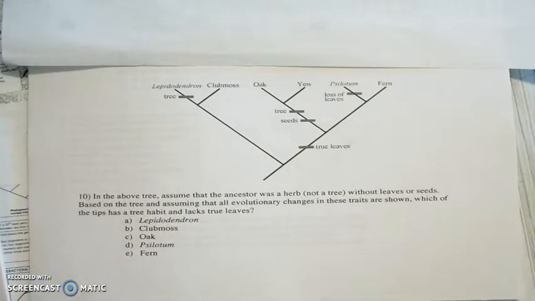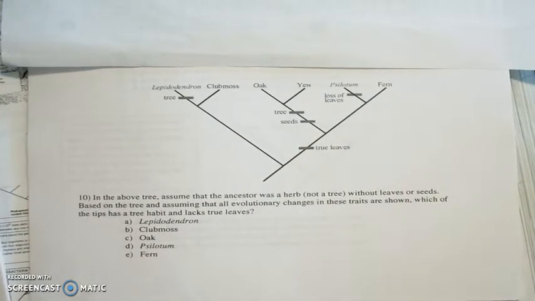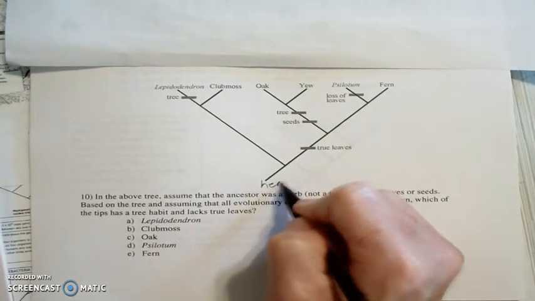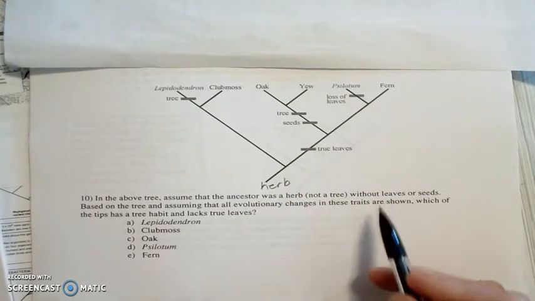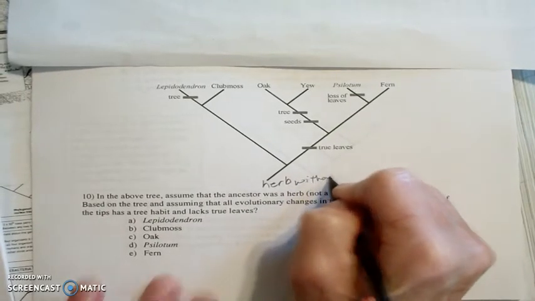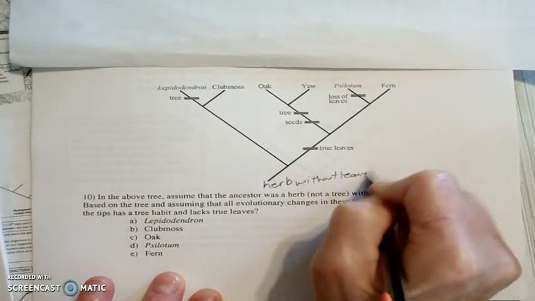Let's look at number 10. If you want to do it on your own, pause the video now. In the above tree, assume that the ancestor was an herb. So let's write that down here. Was an herb, not a tree, without leaves or seeds. So without leaves, seeds.